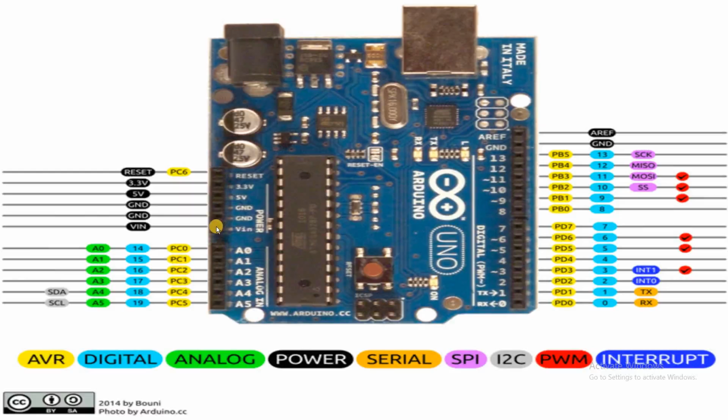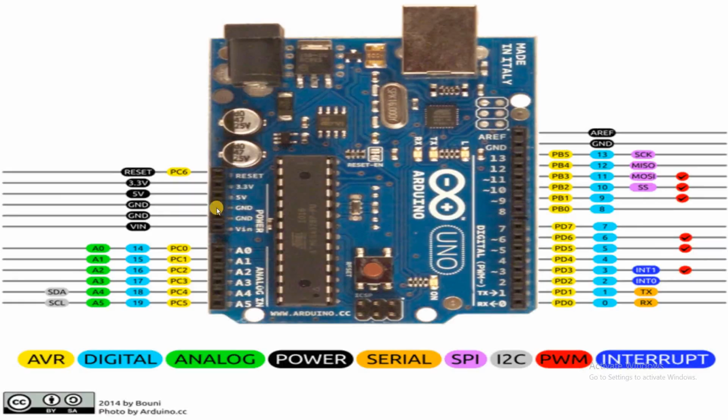Try not to let the voltage that you apply to this pin be less than 5 volts, because it will pass through a voltage regulator and the regulator will regulate it back to 5 volts. Assuming the voltage is already 5 volts, it will be reduced. That means it will be smaller than 5 volts, so the voltage that gets to the microcontroller will not be up to 5 volts anymore.